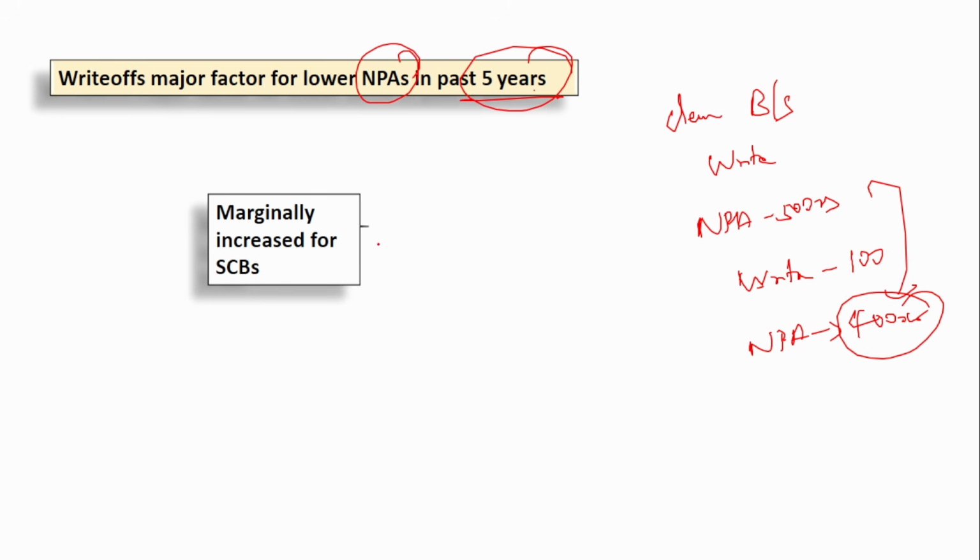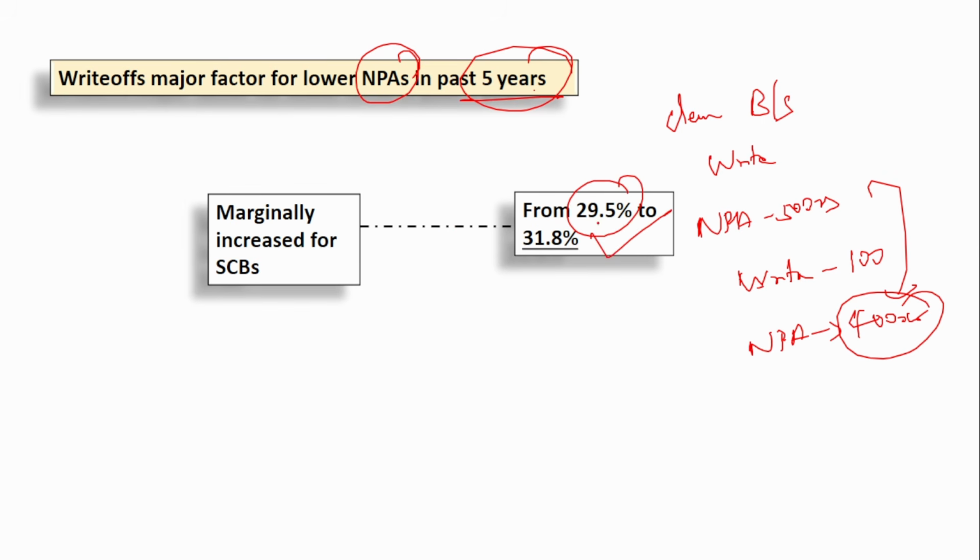So marginally increased for the scheduled commercial banks, that is the write-off has been marginally, not huge, but it has increased from 29.5% to 31.8%. One more thing you have to remember here is that if a loan is written off, it doesn't mean that the banks do not have rights to recover the loan from the borrower who has defaulted. Remember this, because many get confused that if it has been written off, then the borrower is not liable. The banks will not go ask the borrower. No, nothing like that. When it is written off, still the borrower is liable. Still the banks take various steps to recover the money from the borrower, because banks still have the right to recover the money from the borrower even if it is written off.